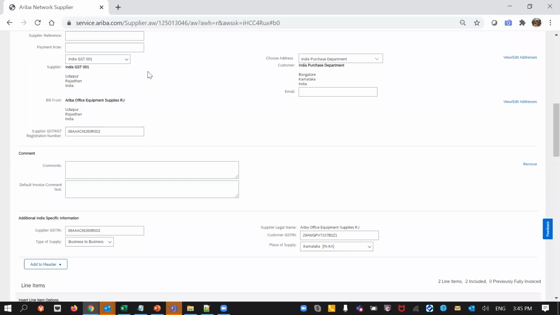But what happens here is that you are also submitting the supplier's GSTIN, supplier address, and the type of supplier, because this is now mandatory information as per the new regulations. Actually these two fields are not visible, and that's what our query was. And after that, we are routed to this session.